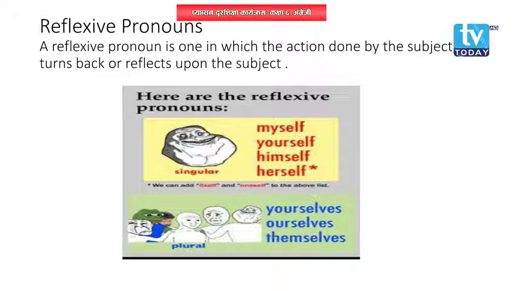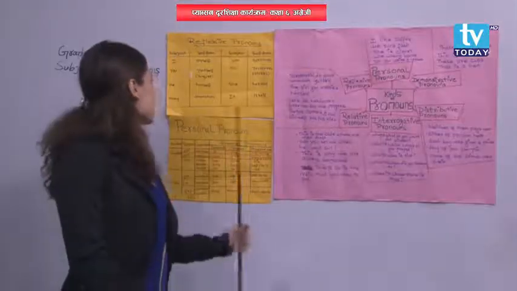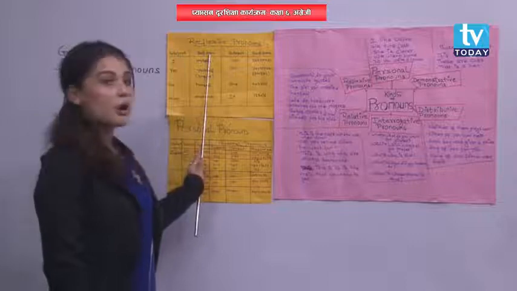A reflexive pronoun is one in which the action done by the subject turns back or reflects upon the subject. Understood? For example, myself, yourself, himself, herself, yourselves, ourselves, themselves. Understood? You can look here, subject and self form.